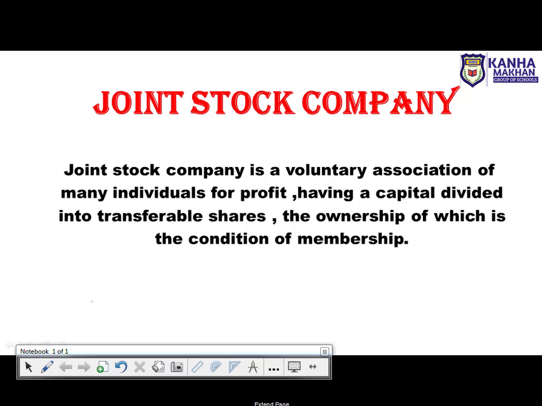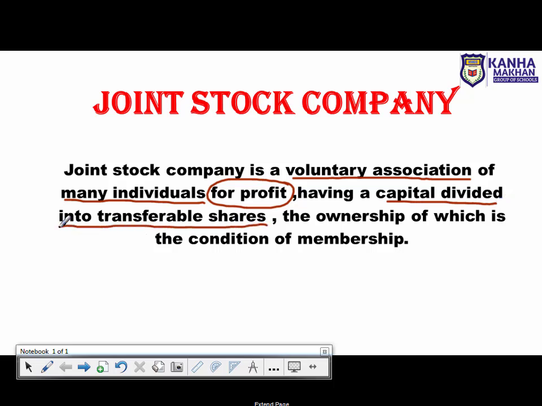So yes, first of all, the meaning of joint stock company. What is joint stock company? So very simple, as you can see on your screen, joint stock company is a voluntary association, right? Again, it is a voluntary association of many individuals for profit. Mark the word for profit. यानी कि ये profit के लिए work करता है. Having the capital divided into transferable share.